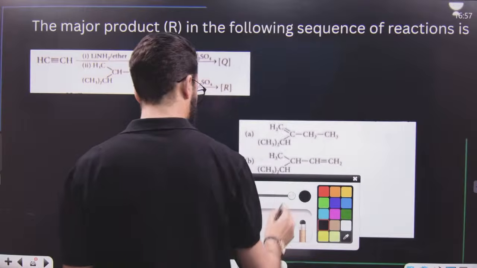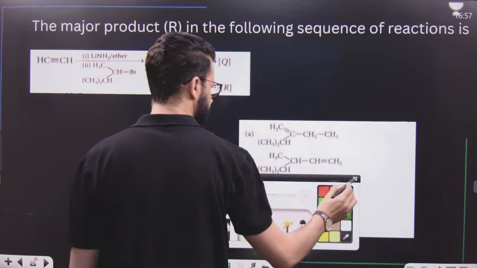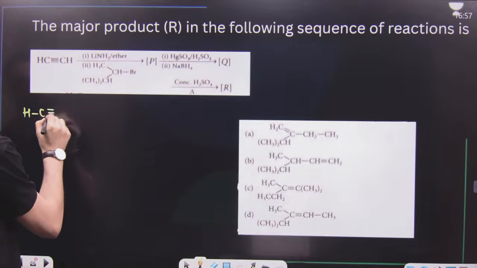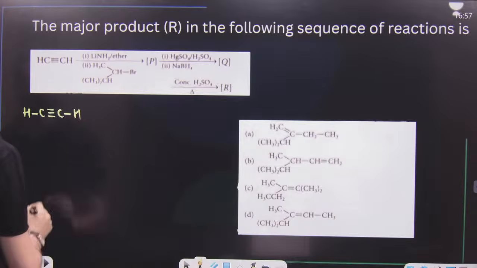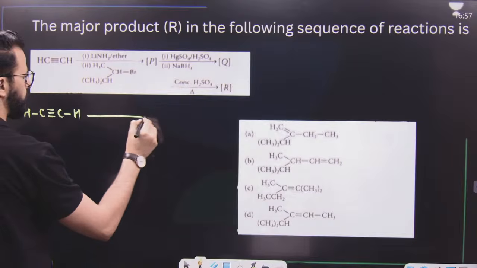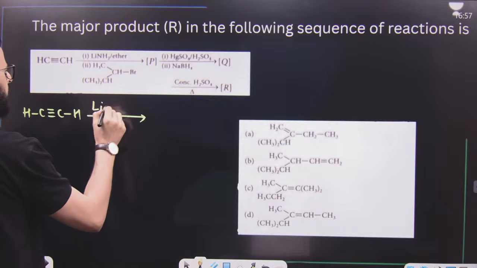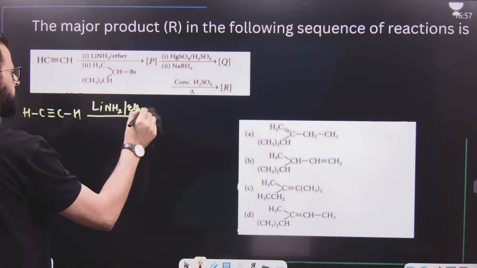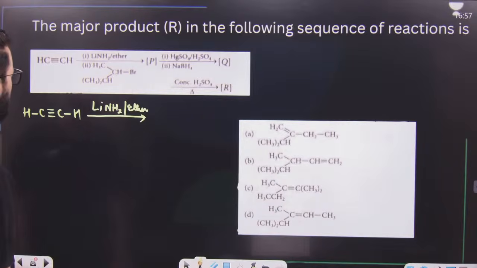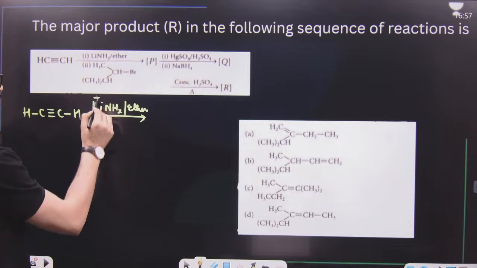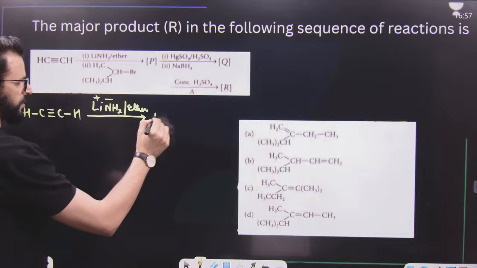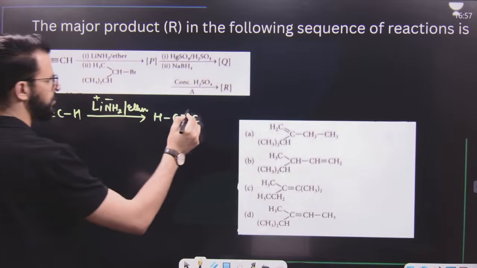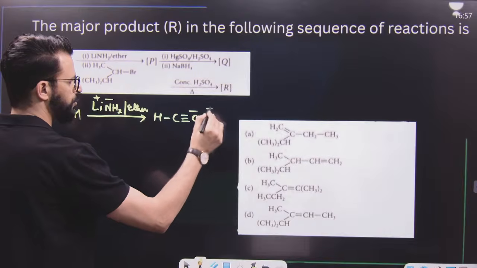Have a look. The question says, if you have acetylene or ethyne, this ethyne on treatment first with LiNH2 and ether. That means this is basically a strong base, Li positive, NH2 minus. It will abstract H positive, and we get the acetylide, Li positive.